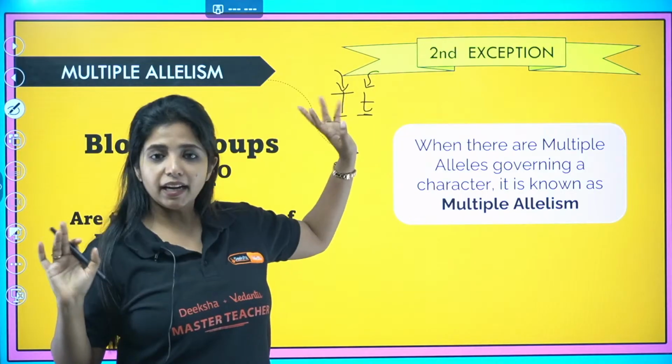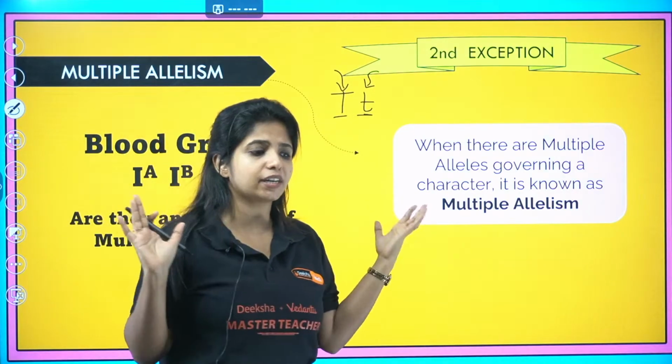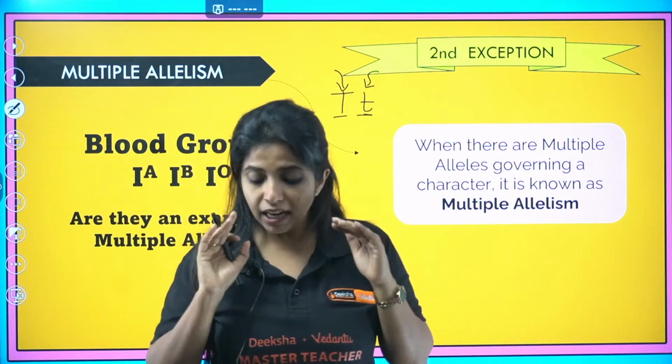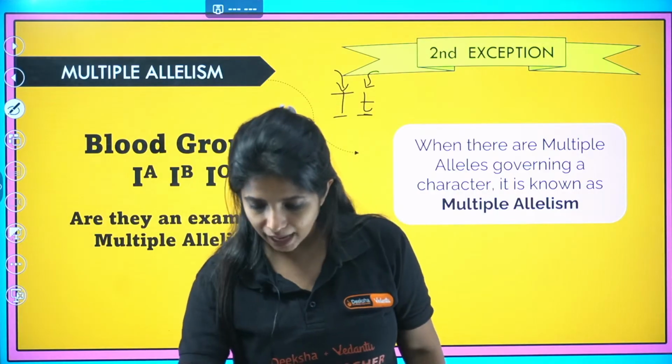This was a character, height, and for that he said there were two alleles. Whatever he studied, he said there were two alleles for that. He never went beyond that.